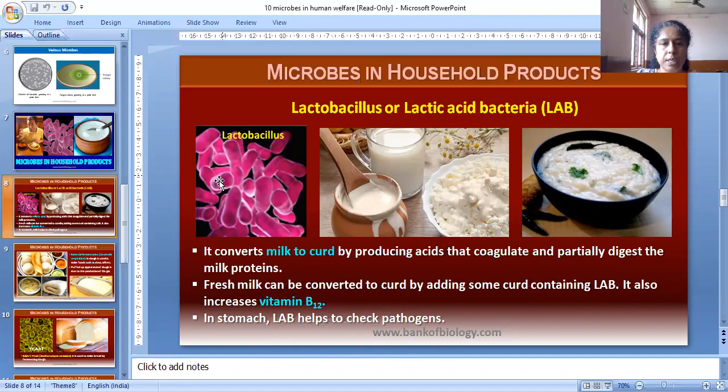I am showing the diagram of Lactobacillus. Milk to curd is shown like this. Partially digest the milk protein.